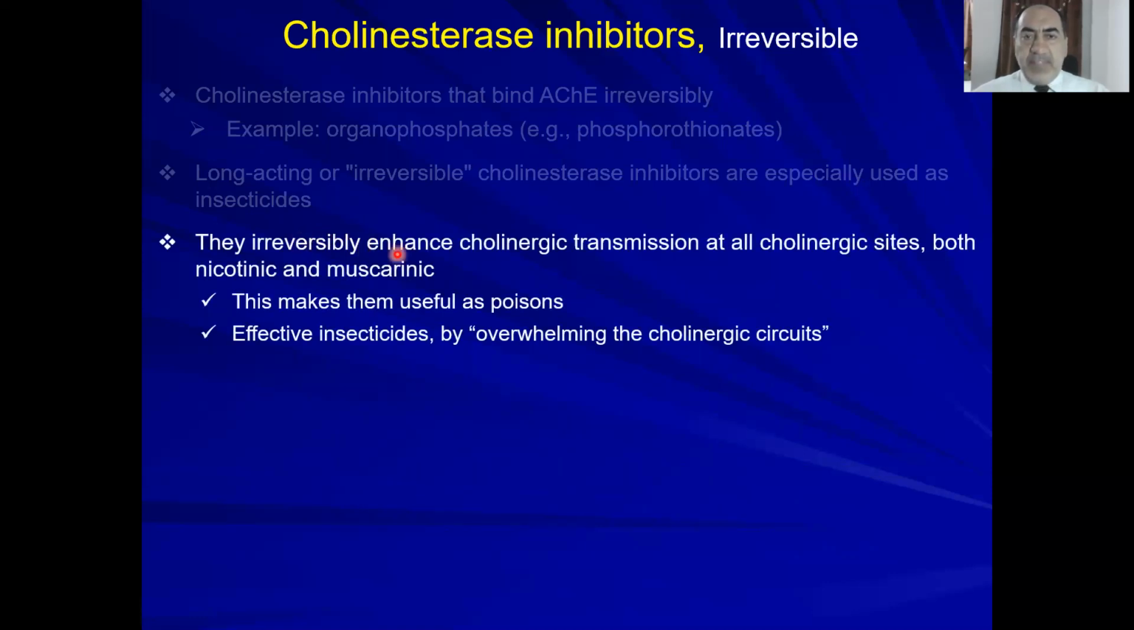They irreversibly enhance cholinergic transmission at, as usual, nicotinic and muscarinic receptors. They are used as poisons, as insecticides, by overwhelming the cholinergic circuit, because you are building up a huge amount of acetylcholine at these receptors, so you are overwhelming the cholinergic circuit in the insect.